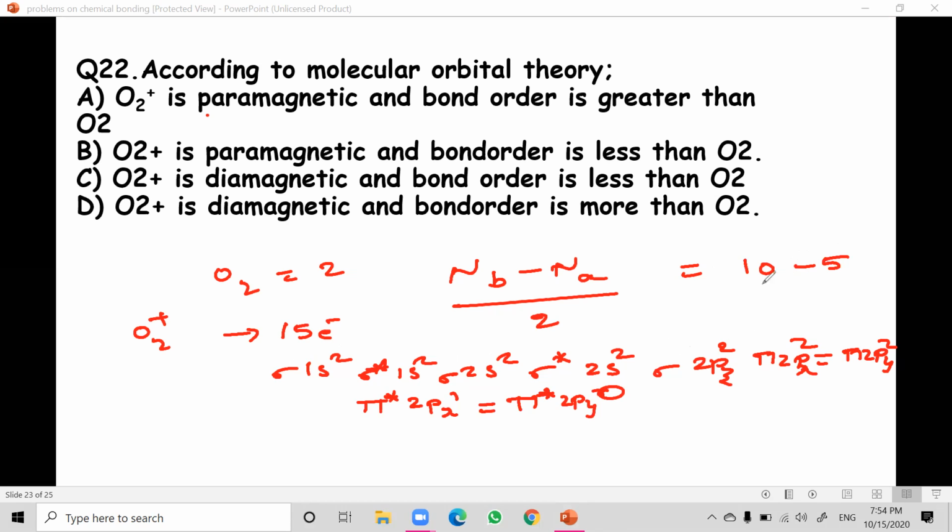So 10 minus 5, divided by 2, equals 2.5. Very, very important. So it is greater than 2, and it has one unpaired electron, so it is paramagnetic. Oxygen bond order is 2 because oxygen is linked by a double covalent bond. So 2.5, and the answer is the first option straight away. I hope it is clear. Next question.